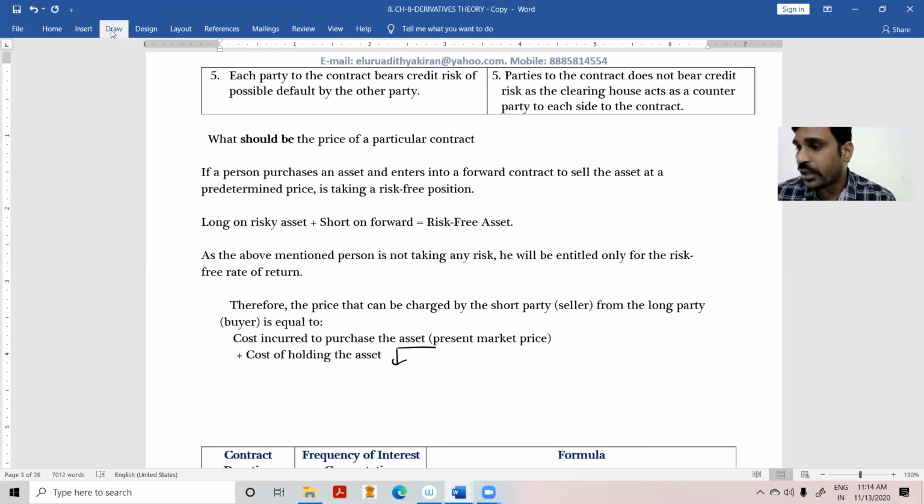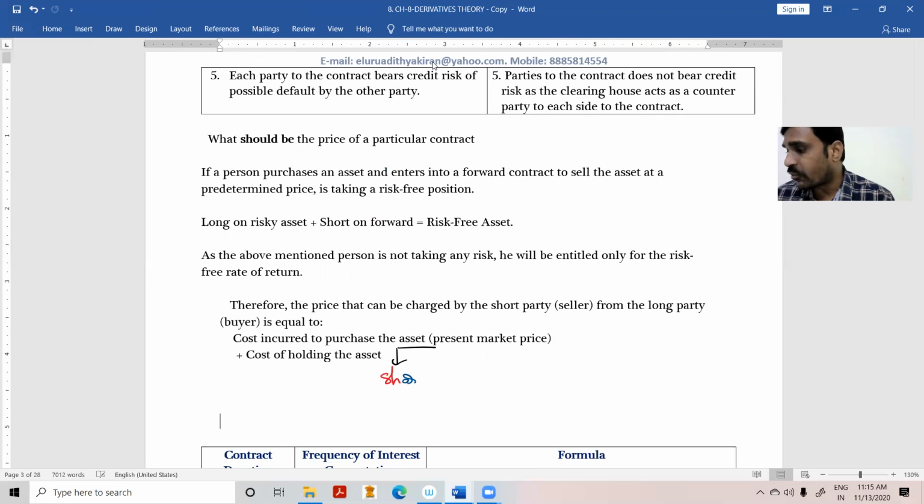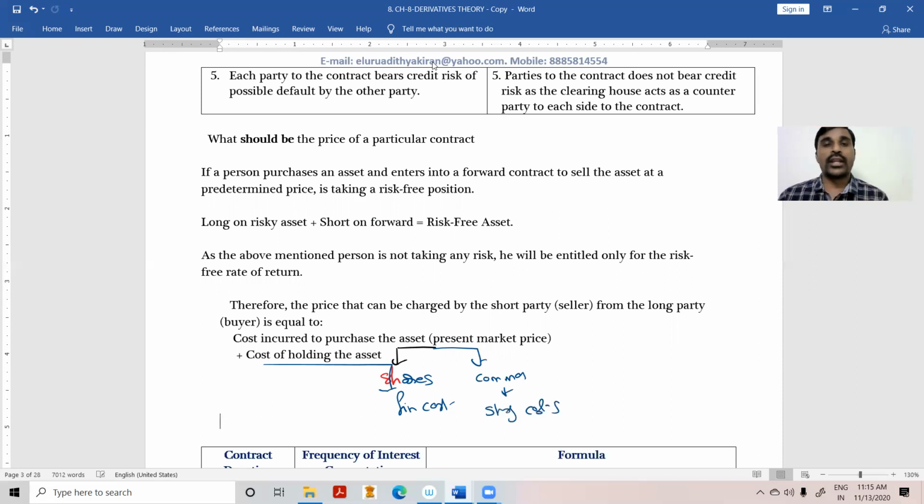If I take shares as a financial instrument, the cost incurred to hold the asset will be the finance cost. Or if the asset is a commodity, there is finance cost, and I need to incur storage costs also. We will discuss commodity derivatives later. First we'll do single stock futures, then index futures, then we'll go for commodity derivatives.